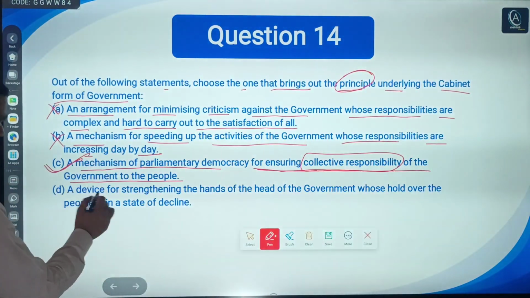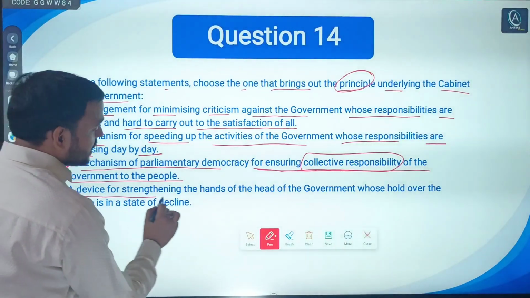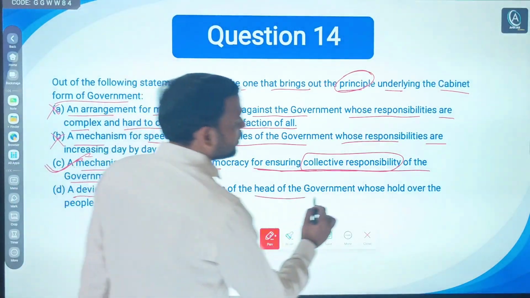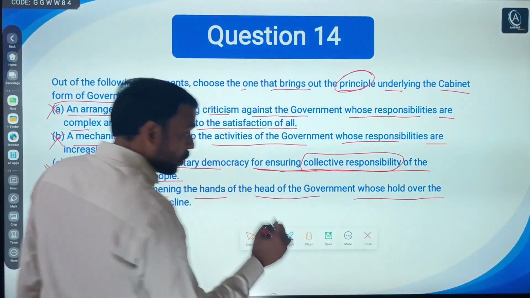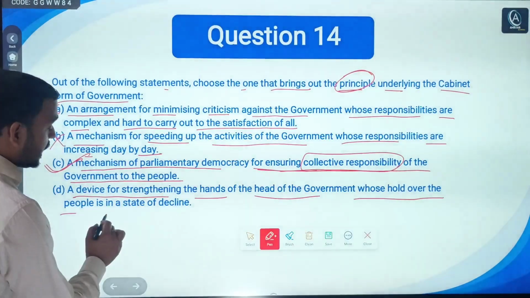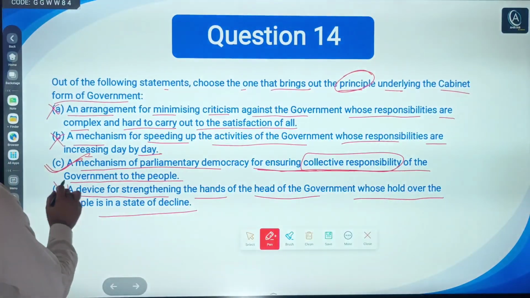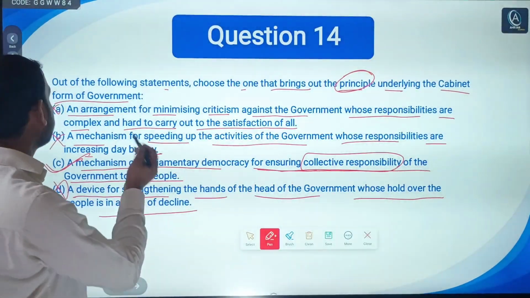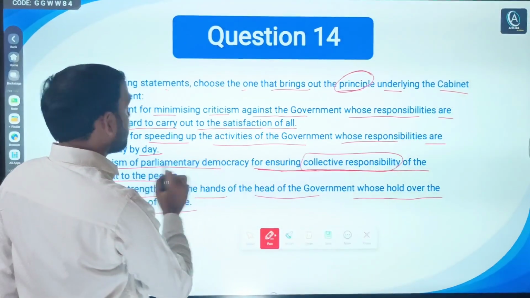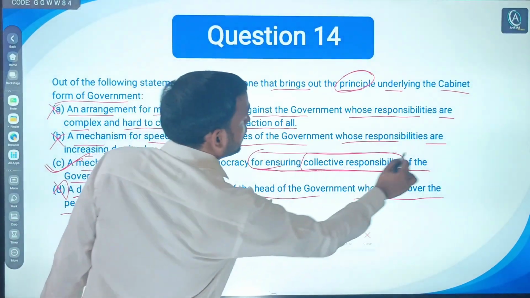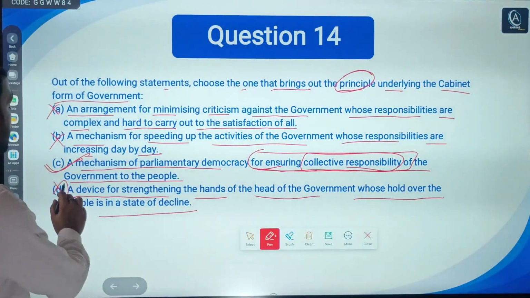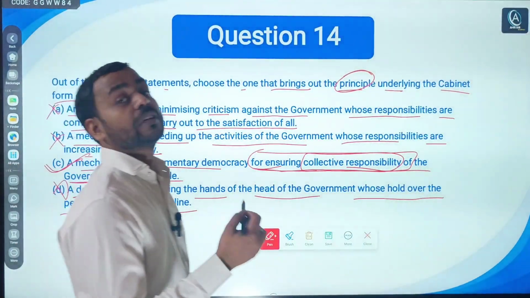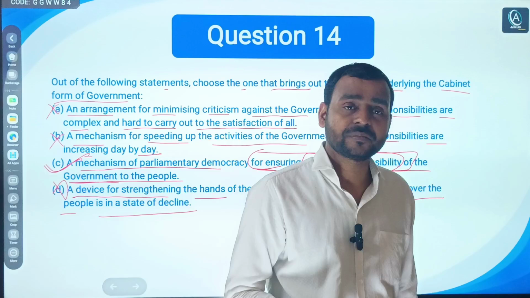D says a device for strengthening the hand of the head of government whose hold over people is in a state of decline. No. So simply the underlying principle behind the cabinet form of government is a mechanism of parliamentary democracy for ensuring collective responsibility of the government. Simple. Government is what? Council of Ministers headed by the PM.